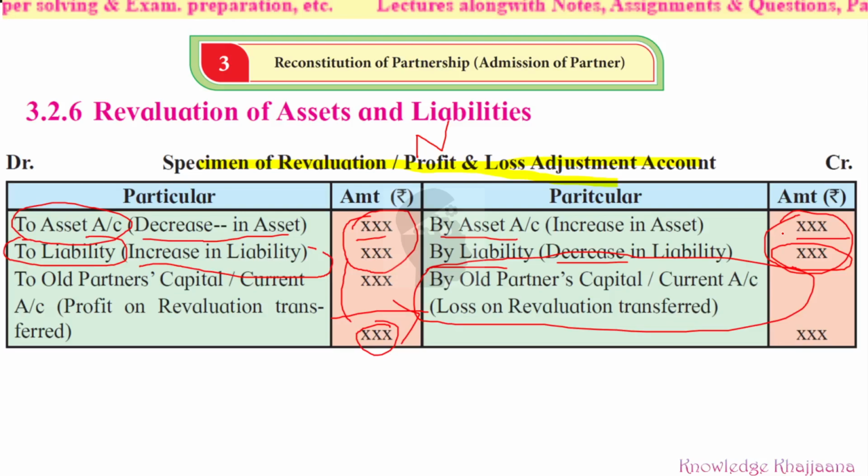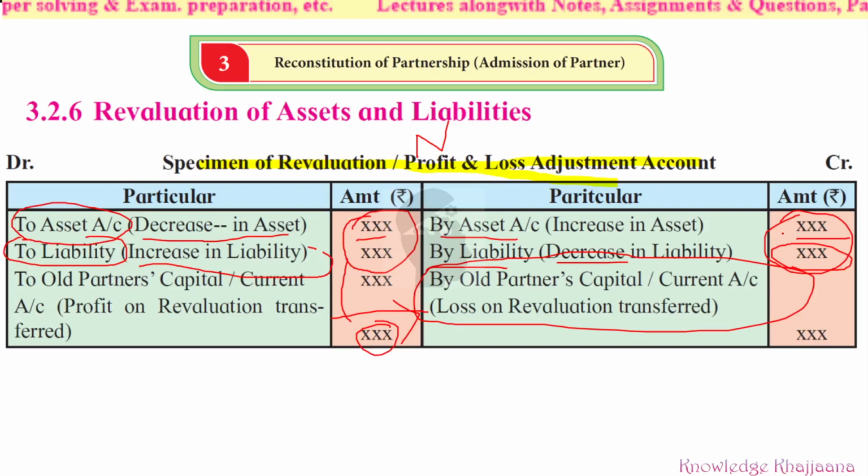If the total of the amounts on the credit side is more, this is the ideal case. This should happen. If the amounts on the credit side are more, then we will find the profit over here, due to the more credit balance. That is the balancing figure, and if you find the profit over here, it should be given to the old partners.